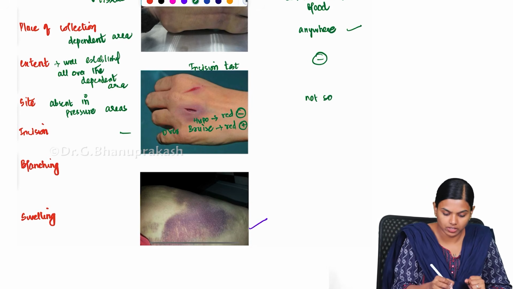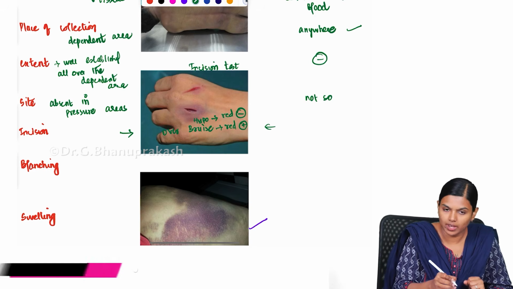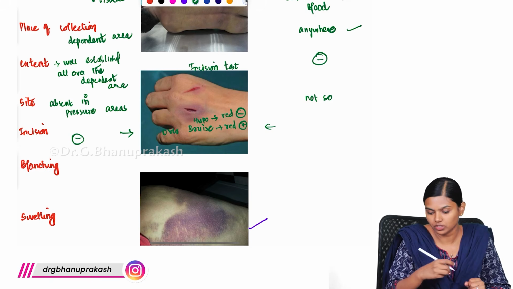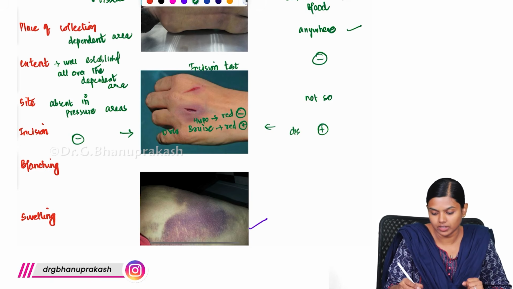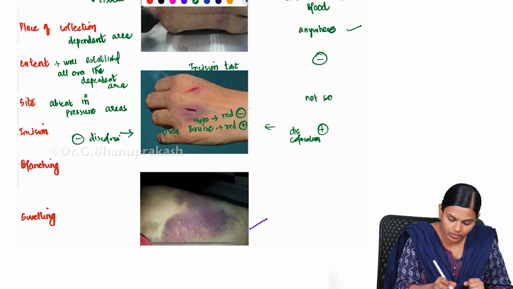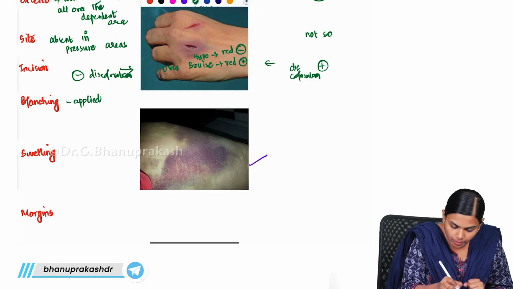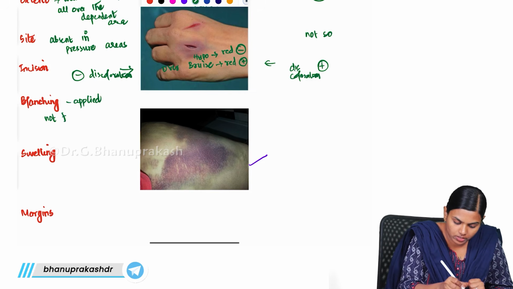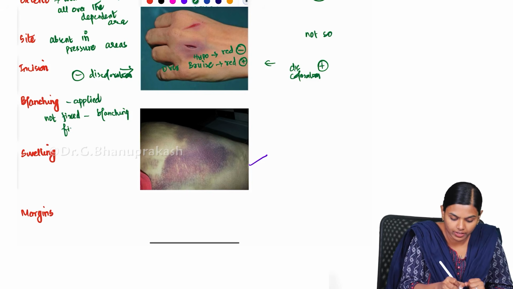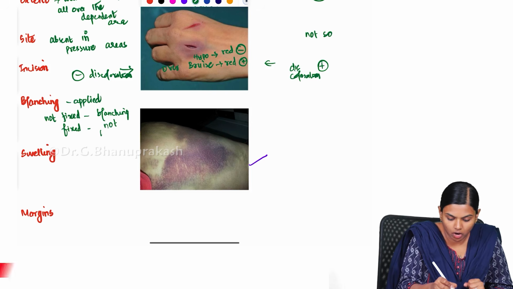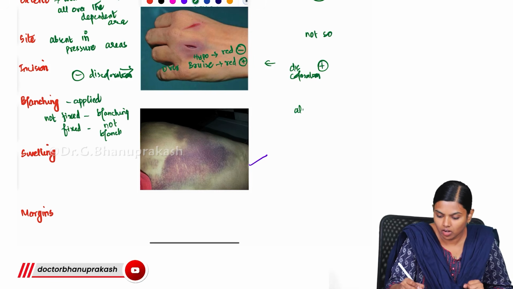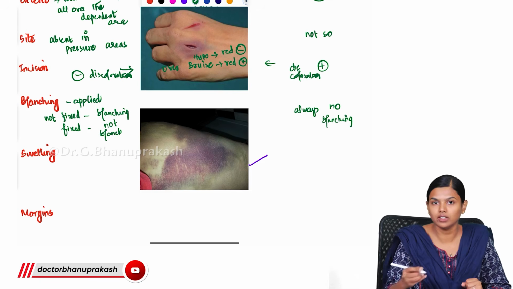And the incision test, we have already seen this. Hypostasis will be absent after the incision, but here there will be discoloration during the incision. And blanching: if pressure is applied and it is not fixed, you will see blanching, and if it is fixed, it will not blanch. But here there will always be no blanching. You cannot see any blanching in bruises.